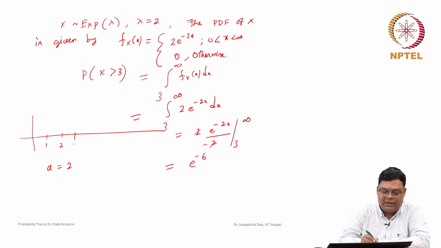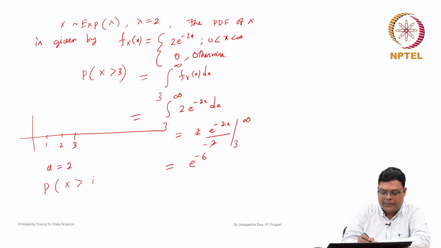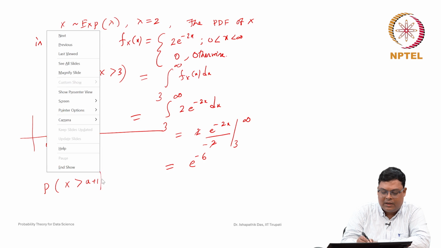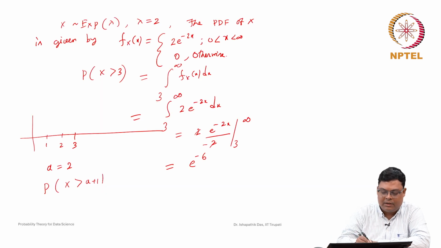So, that means this is the probability that x is greater than 2 plus 1, given that x is already greater than 2, that is, x greater than a. So, by the memoryless property we know that this is the same as the probability of that.